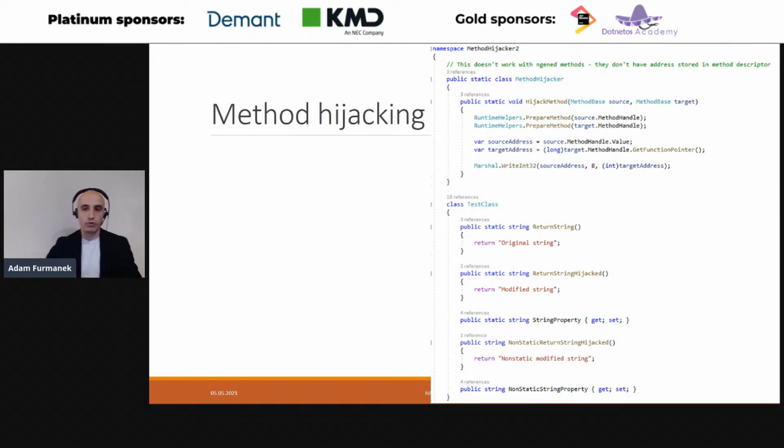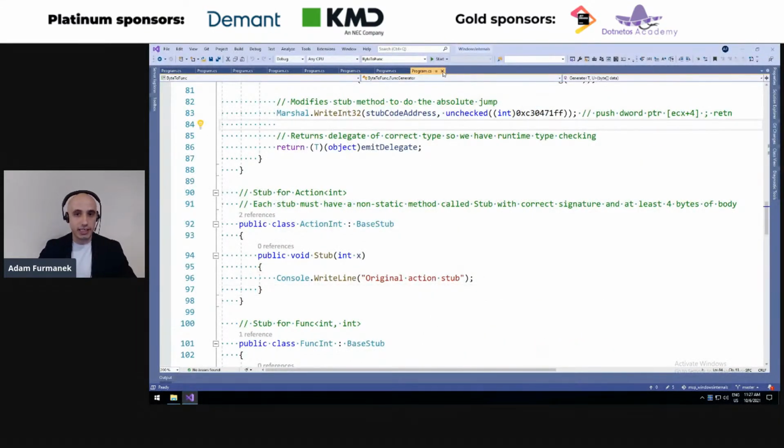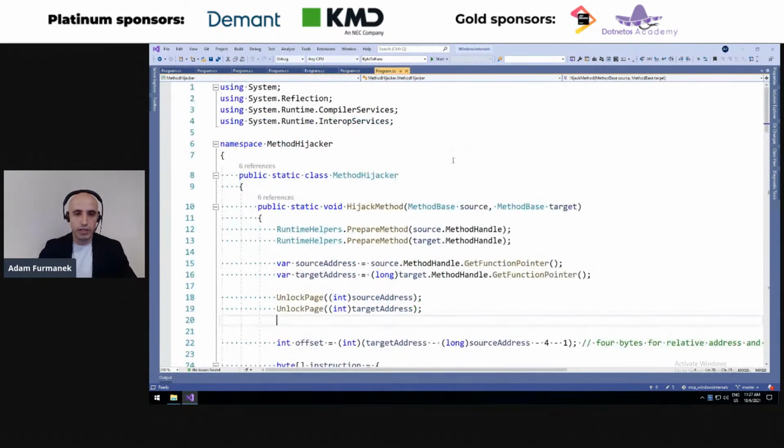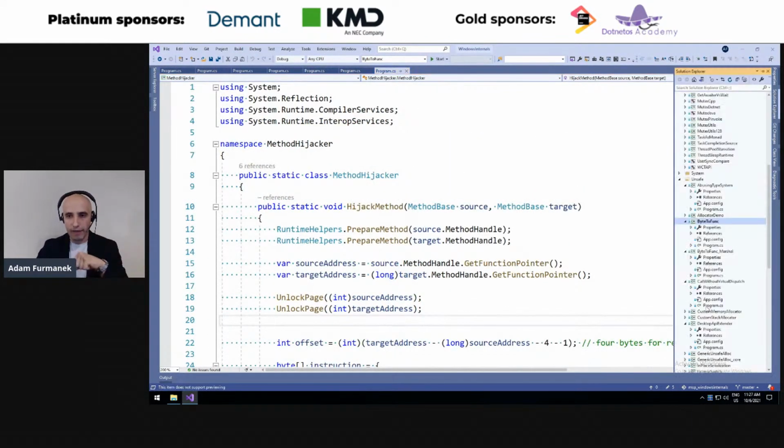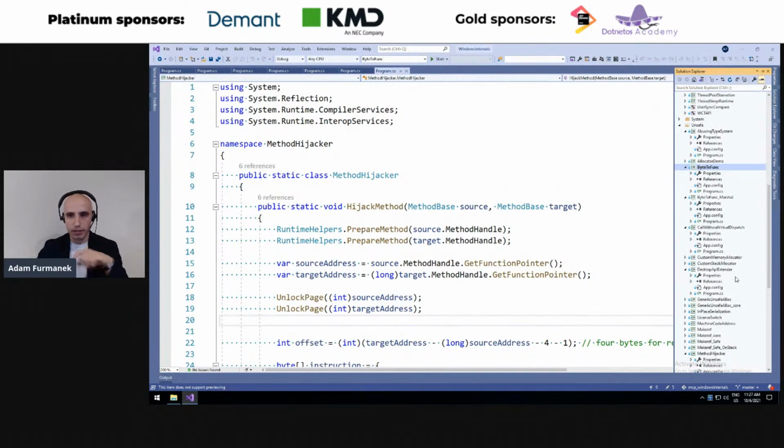Now what we are going to do is we are going to actually start hijacking methods. So we will learn how to make one method execute something completely different.